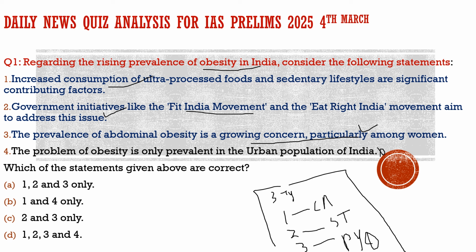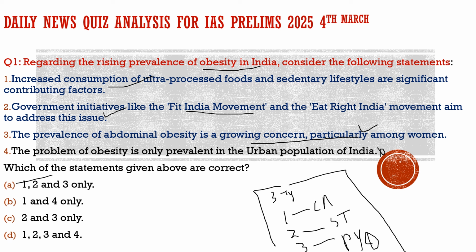If we compare rural and urban areas, obesity might be more in urban areas, but it is not the case that in rural areas there is no obesity. So the fourth statement is totally incorrect. With respect to this question, we first understood the question, and we can easily find the correct option, and the correct option for this question is option A.